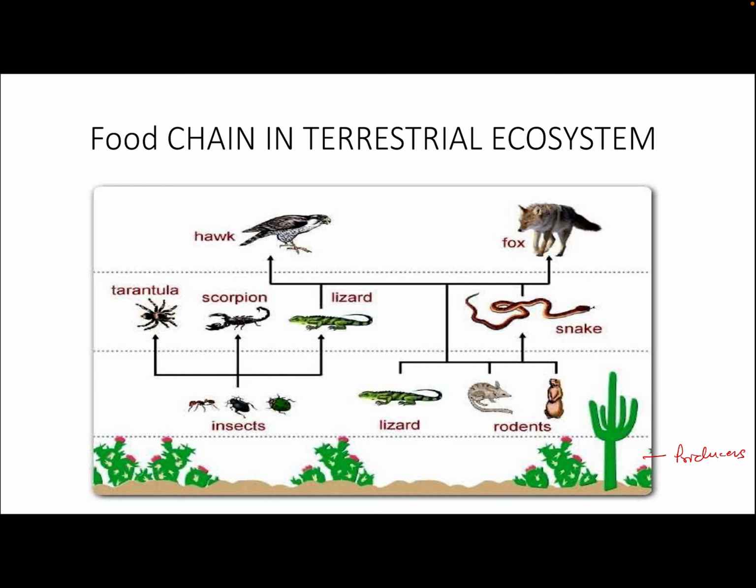These are the autotrophs, the spiny and succulent plants which are growing in the desert area, and organisms which are feeding on them, they are insect, lizard and rodents. And the next feeding level is of scorpion, lizard and snake, and then comes the top carnivore.